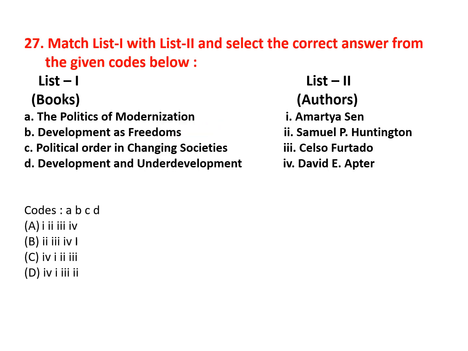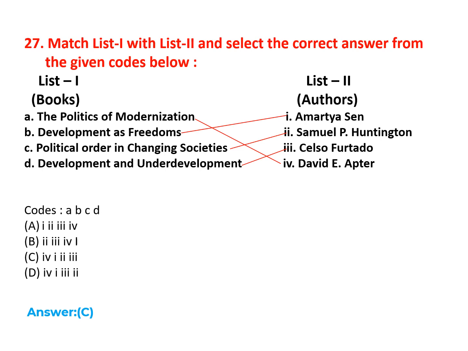Now again, books with authors. The Politics of Modernization, it was written by David E. Apter. Development as Freedom, Amartya Sen. Political Order in Changing Societies, this is a very famous book and it was written by Samuel P. Huntington. Development and Underdevelopment, Celso Furtado. So the correct option for this question is option C, 4123.